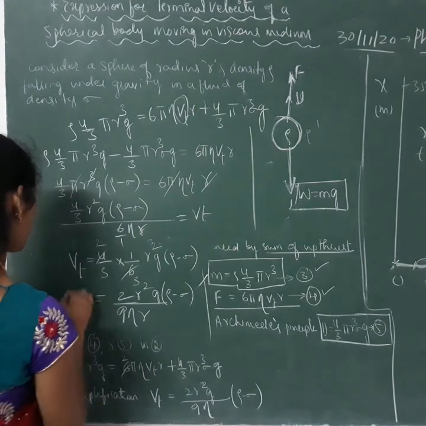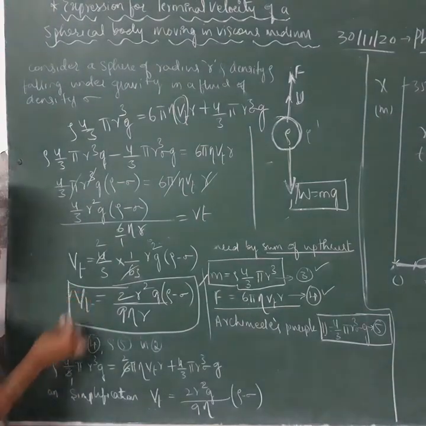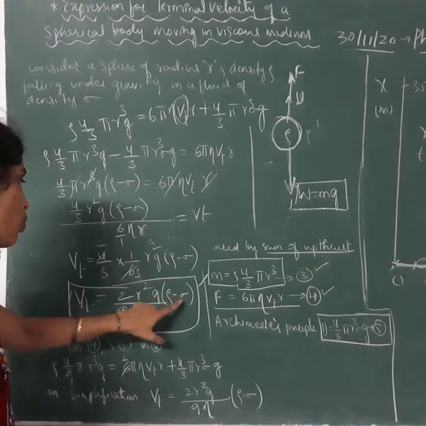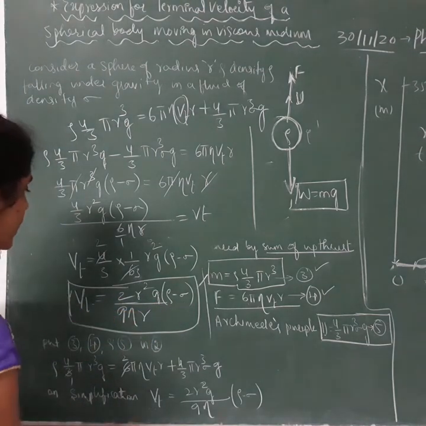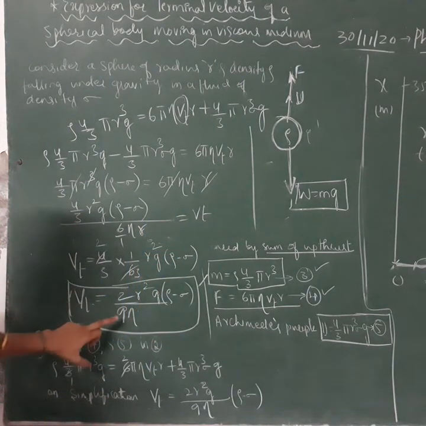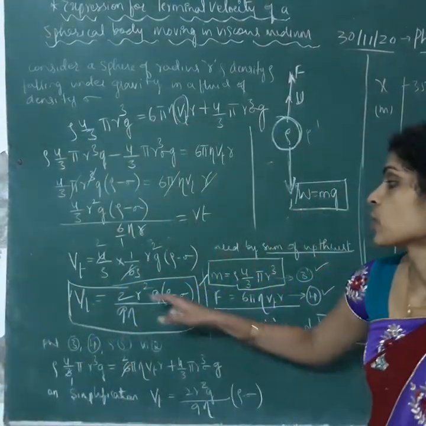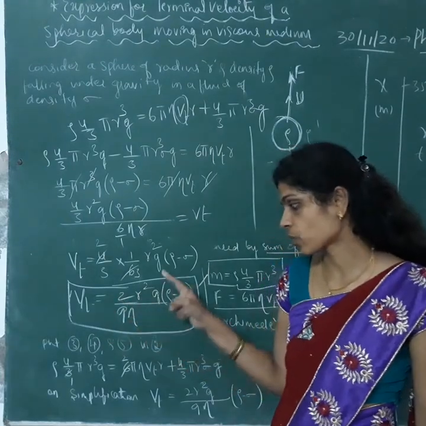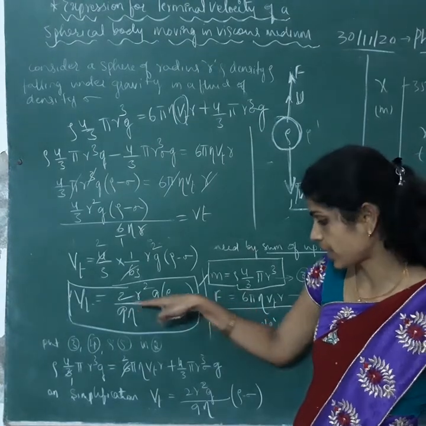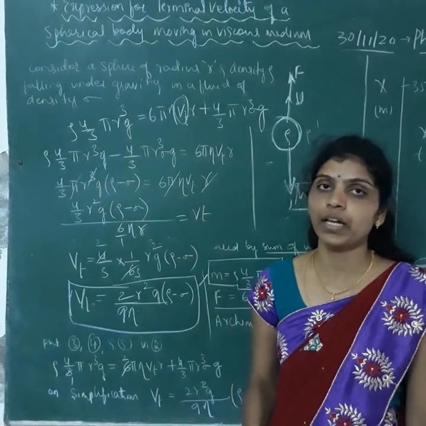So the expression for terminal velocity we are getting is Vt is equal to 2 r square g into rho minus sigma divided by 9 eta. Here r square already we cancelled, so here it becomes 9. So terminal velocity is given by the formula Vt is equal to 2 r square into acceleration due to gravity into (rho minus sigma) divided by 9 into eta. So this is the expression for terminal velocity.